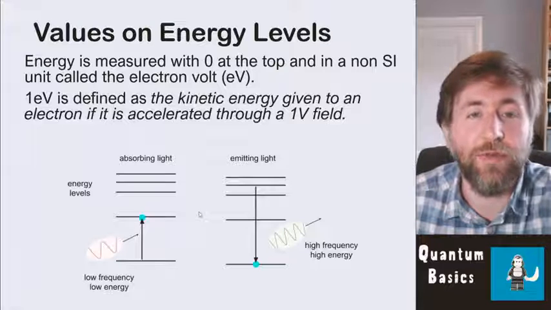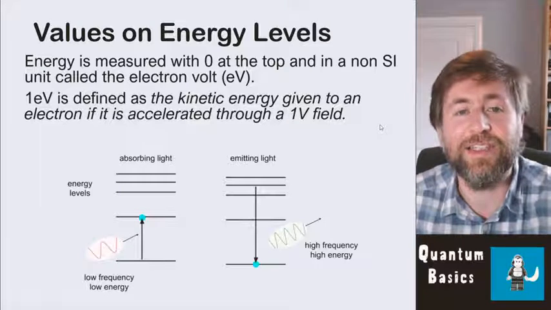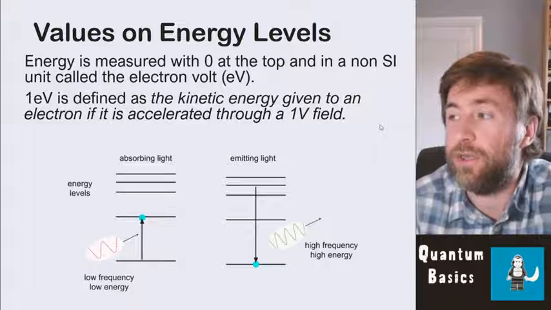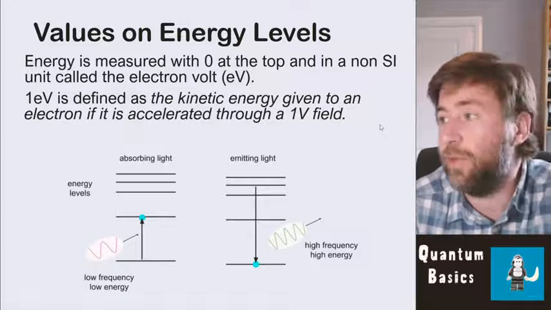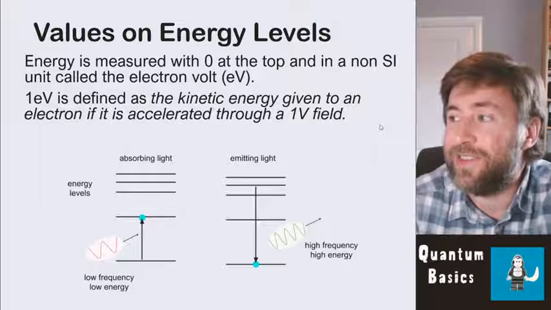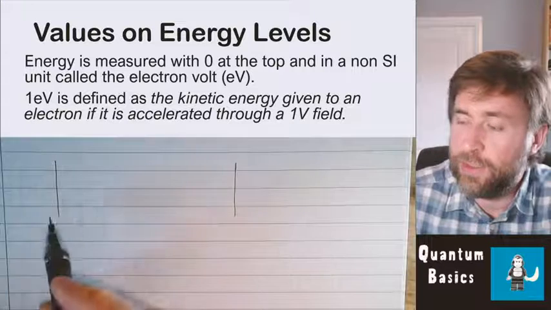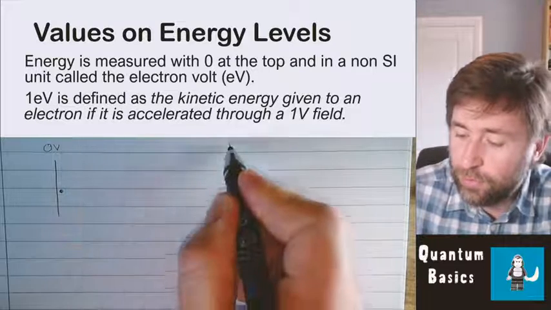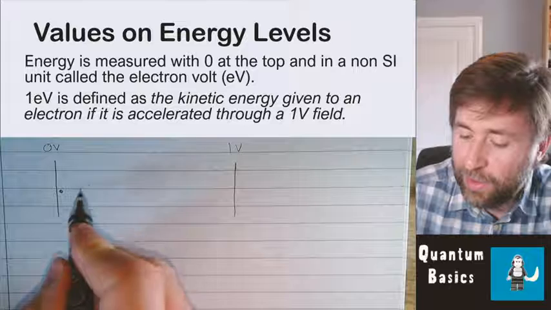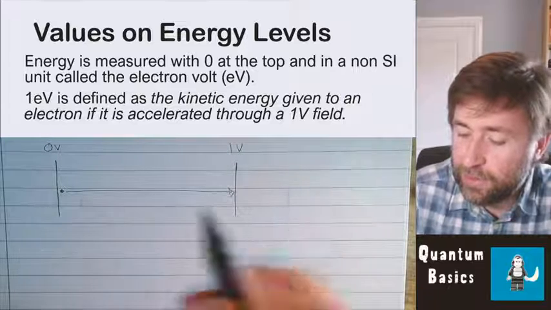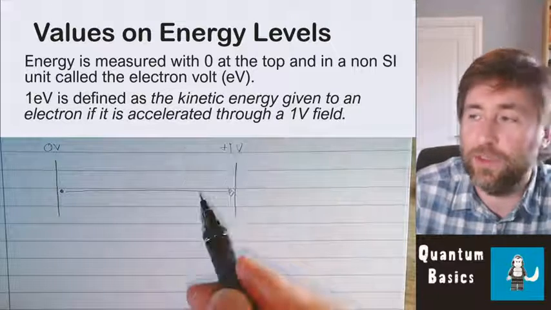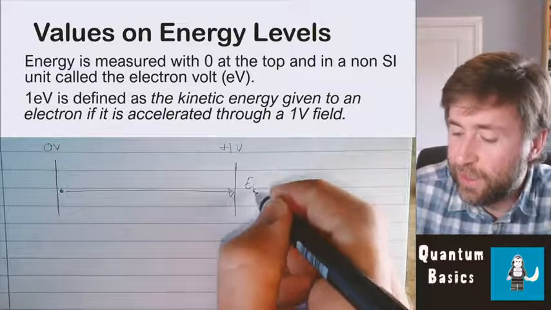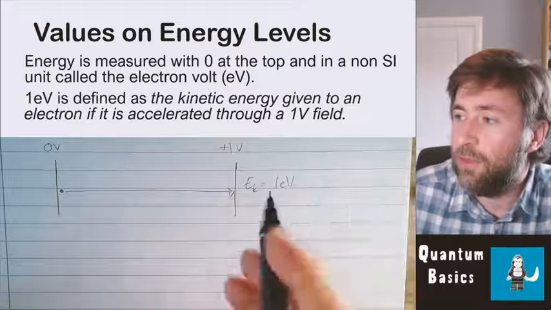It's called the electron volt, and 1 electron volt is defined as the kinetic energy given to an electron if it's accelerated through a 1 volt field. So we aren't talking about particle acceleration yet, although we will do later when we talk about electric fields, but just that is the definition of an electron volt. Essentially, if we were to have an electron here and we had a potential difference of 1 volt, so 0 volts there and 1 volt there, and we allowed that to be accelerated because it'd be accelerated towards this positive charge over here, then this electron, as it reached this point, would have a kinetic energy equal to 1 electron volt.